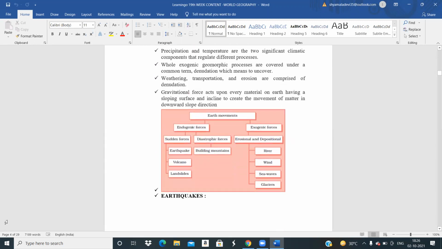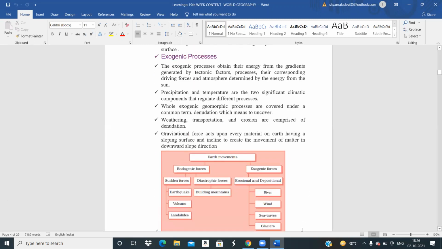Exogenic process. You can take this table as such. Once again, I'll read this: exogenic processes obtain energy from the gradients generated by tectonic factors, their corresponding driving forces, and the atmosphere. How do they get this energy? It is because of the movement of the tectonic plates. Remember that movement of the tectonic plates, by which they get the energy.